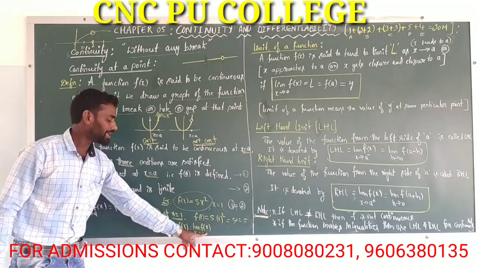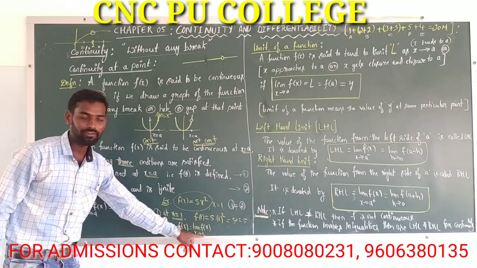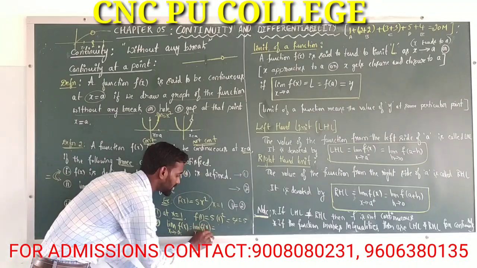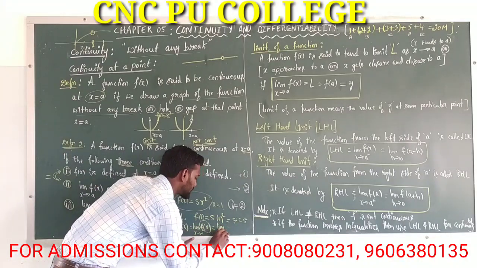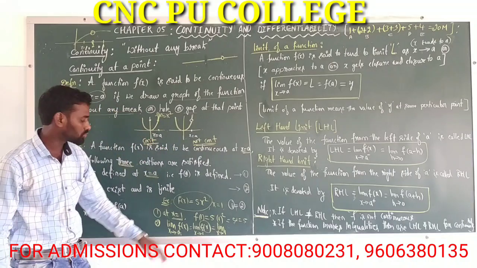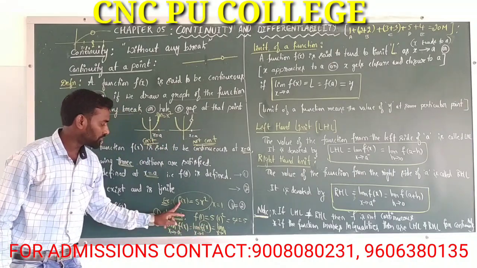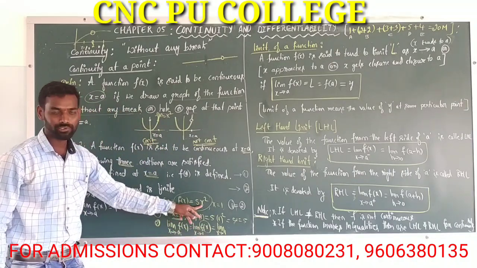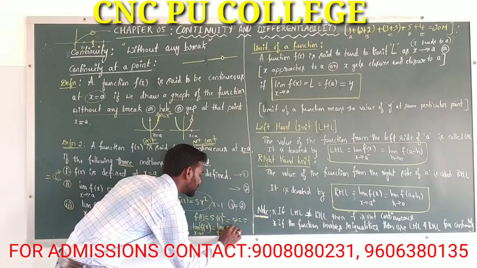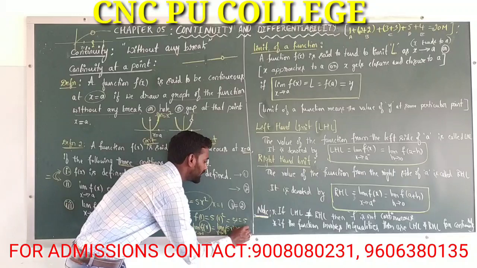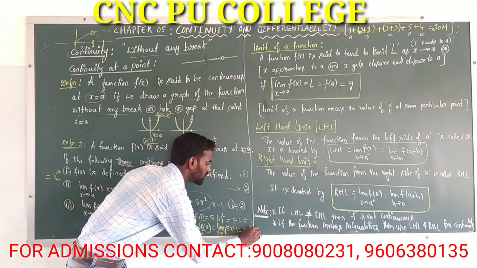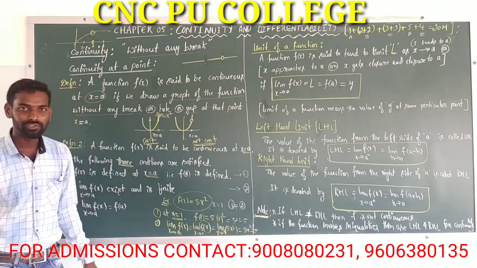What is the value of the function? f of x here is equal to 5x square. As x tends to 1, this becomes 5 into 1 square, that is equal to 5.